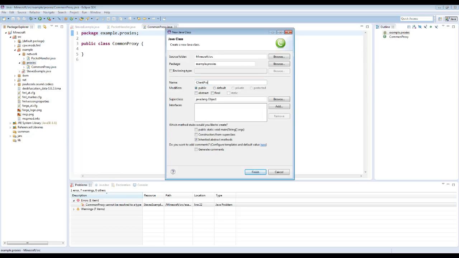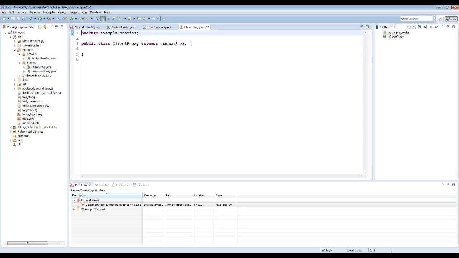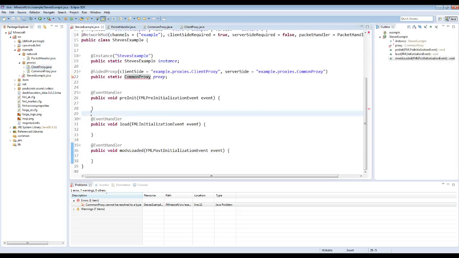ClientProxy. What we can do here if we want to is tell it its superclass. So the ClientProxy is going to be a subclass to CommonProxy. Okay, so if I do example.proxies.CommonProxy, like that. So if I do that and hit finish, it's just going to add some things for us. So we will get public class ClientProxy extends CommonProxy. So what is all of this? We'll see in a bit. Okay, so now we have a proxy.